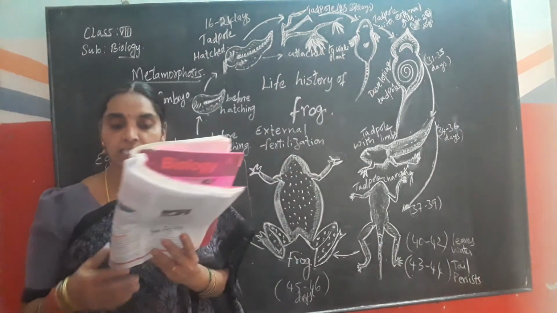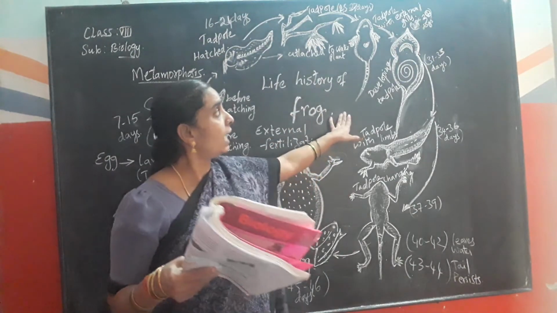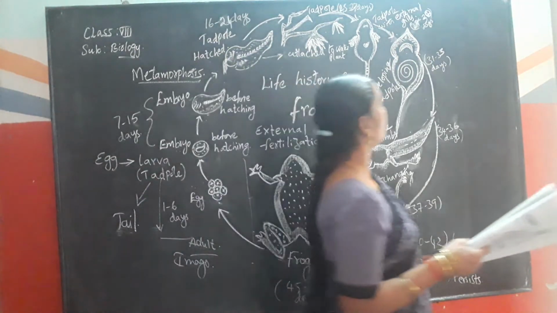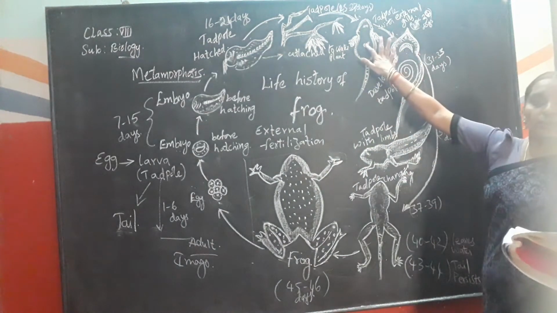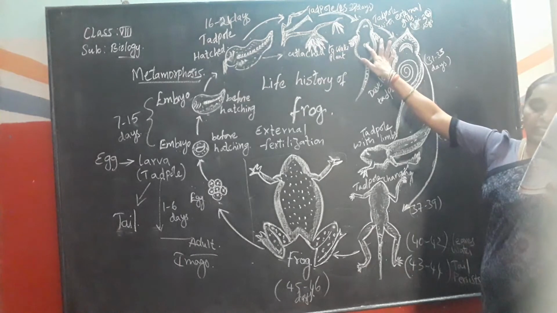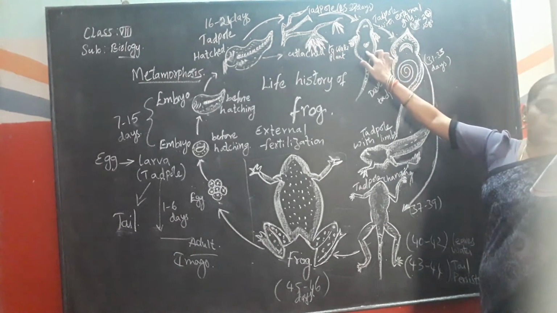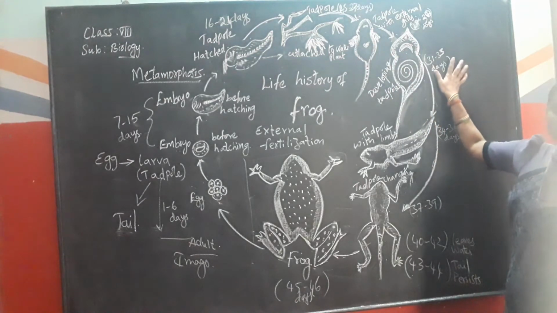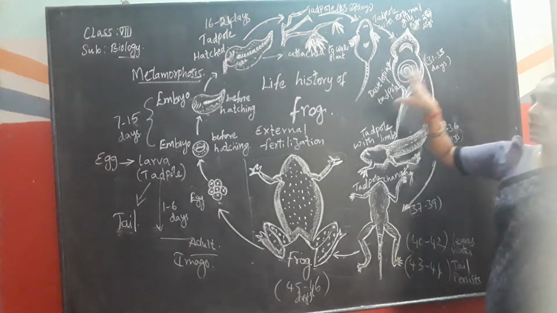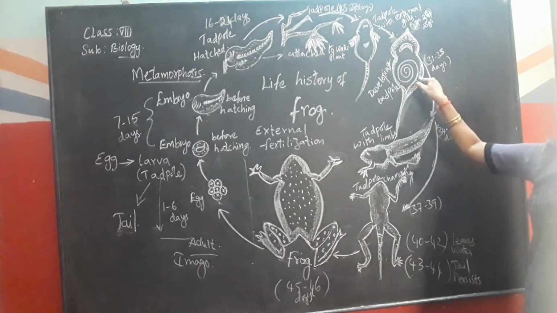Next, at which stage did you observe the heart? So, the heart can be observed within 28 days. Is it clear, children? So here it develops the heart. 28 to 30 days, you can see the heart. And intestine between 31 to 33 days. Between 31 to 33 days of the period, you can see the intestines.